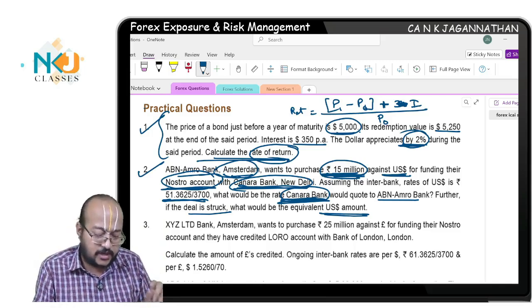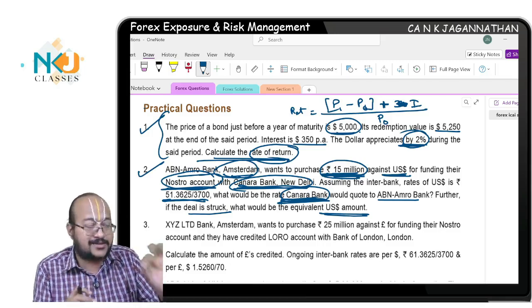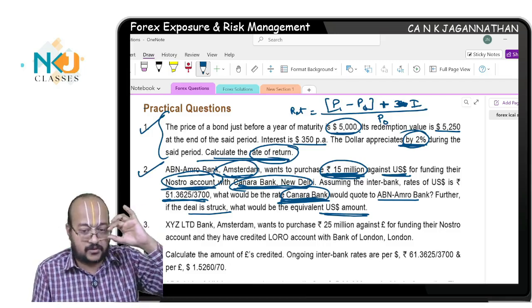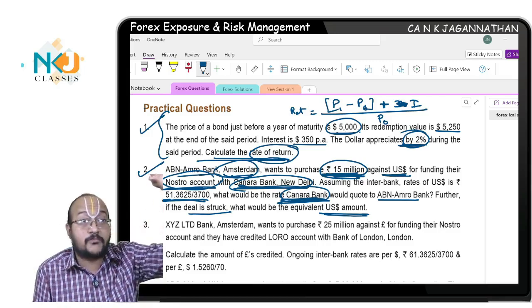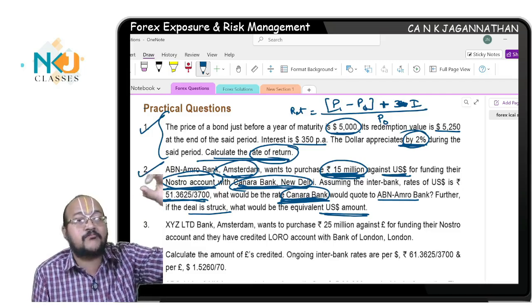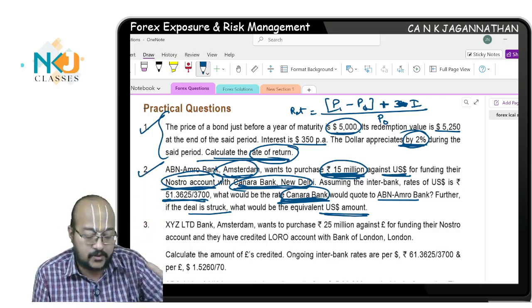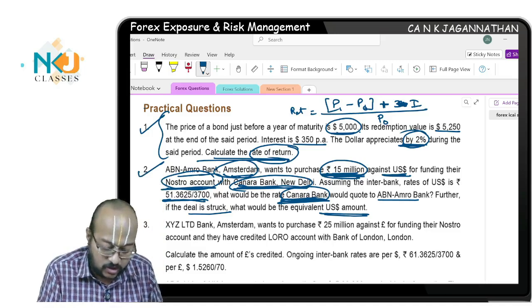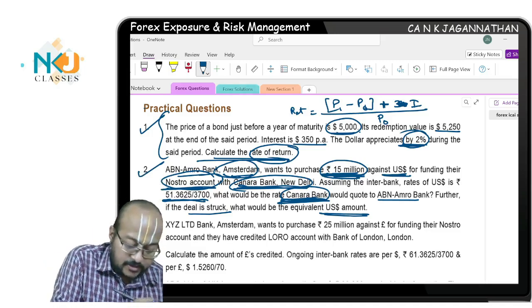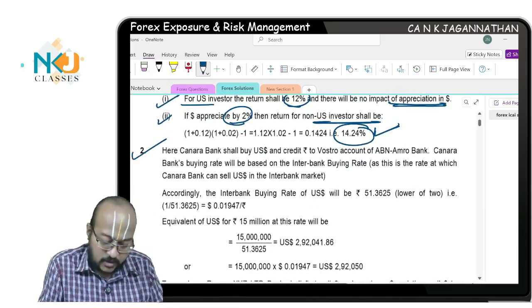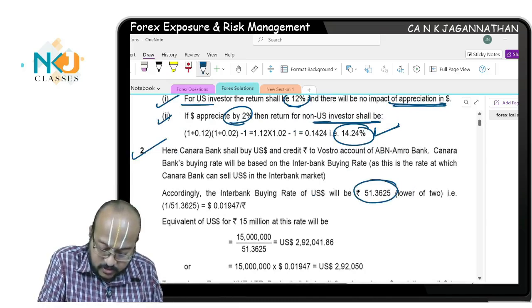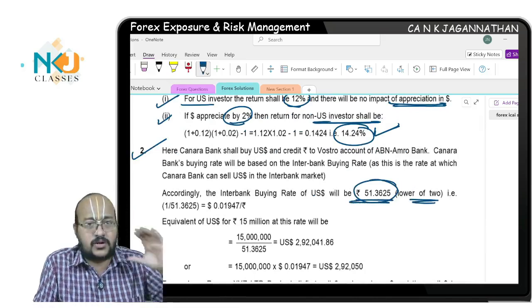See, this is the customer, ABN Bank, selling. The customer wants to sell dollars, so it would be sold at the dealer's buying rate. What is the dealer's buying rate here? See, 51.3625, that would be given. See here what is given. Yes, 51.3625.